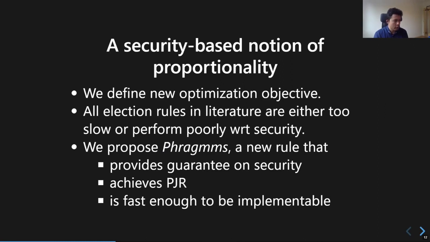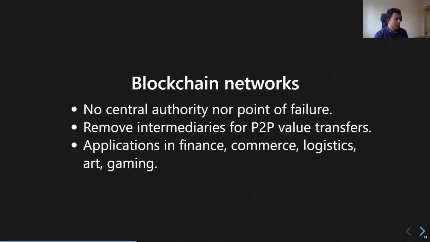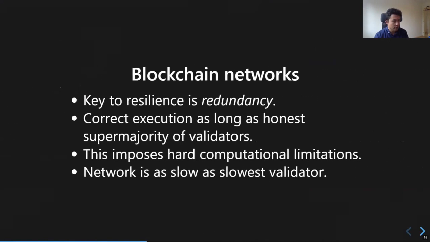So I will talk more about blockchain architecture. I probably don't need to introduce this at this conference. We all know that a decentralized blockchain network is great. There's no central authority. It provides the capacity to remove intermediaries for peer-to-peer value transfers. It has tons of applications, but it also has some disadvantages, because the key to resilience is redundancy.